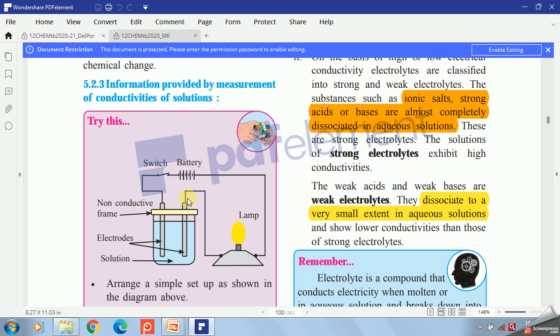between these two electrodes a switch, battery and a bulb are placed. If we switch on the battery and the bulb glows, then there is conduction of electricity through this circuit and the solution is an electrolyte. If the bulb does not glow, this indicates that the solution placed in your container is a non-electrolyte. Weak acids and weak bases are weak electrolytes because they dissociate to a very small extent in their aqueous solution.